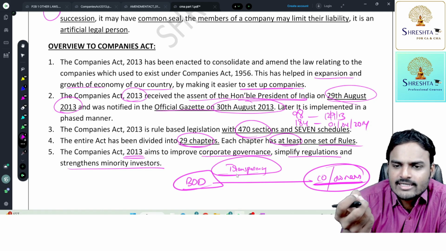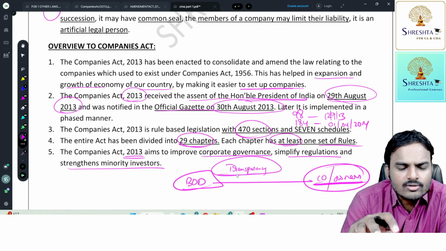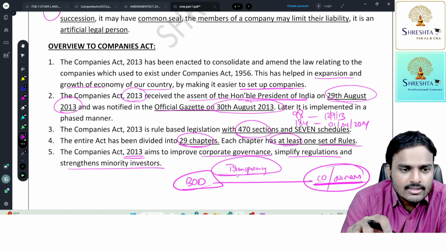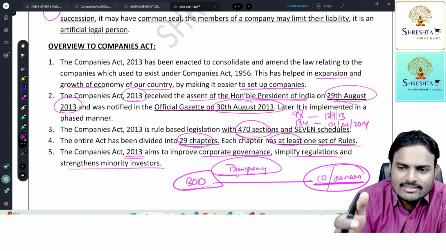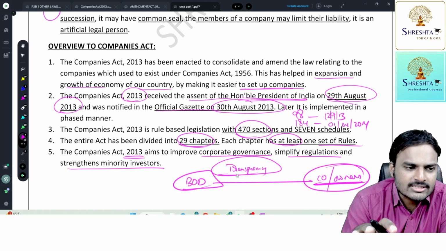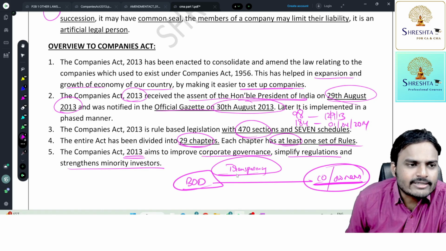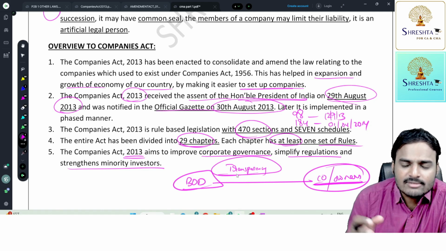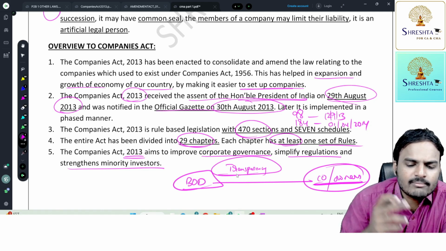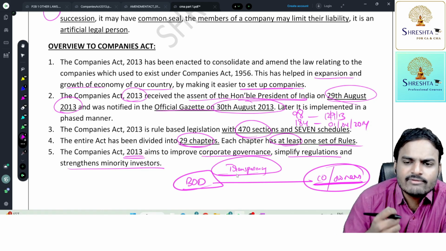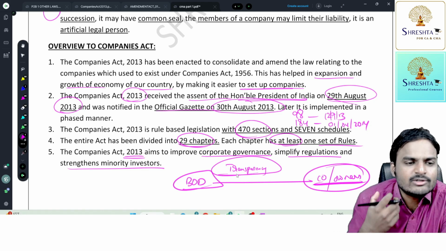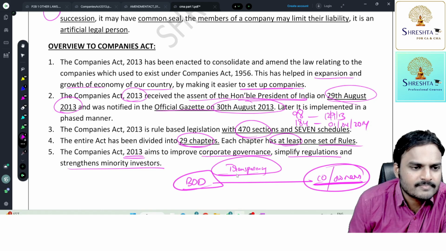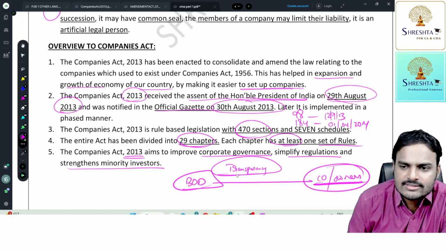Next one, simplified regulations. Yes, the Companies Act had regulations which are not very simple in nature. It's tough to follow, I know, but still, compared to other types of organizations, we have simplified regulations. And everyone is going to get protected due to the Companies Act 2013. Imagine if this act is not there, everyone will form a company, everyone will do unlawful activity, everyone will say the act of the company, we are not responsible, so please punish the company. Everyone will try to escape from the situation. Are you all getting my point, students?